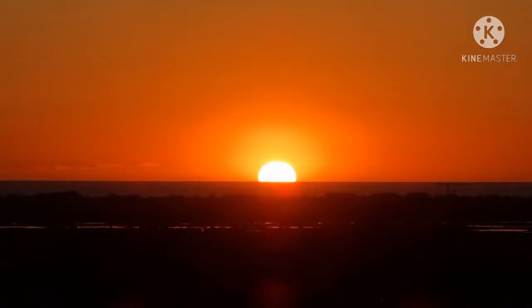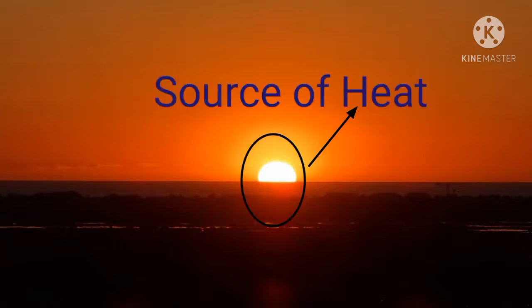You know that the sun is also a source of heat, which means it provides heat to the world, and with the help of this heat we can perform different types of work. We can produce electricity. Some animals increase their temperature with the help of the heat of the sun, or we can also dry clothes, grains and other objects. So heat is very essential to perform different types of work.